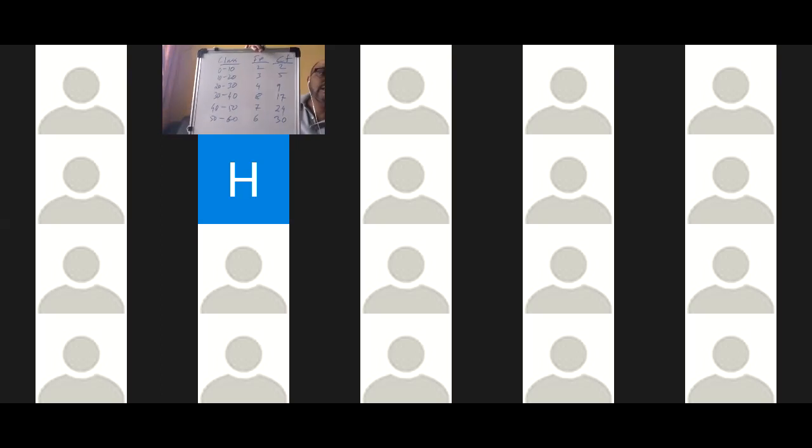Because cumulative frequency associated to a class doesn't exist. And there are two types of cumulative frequency.